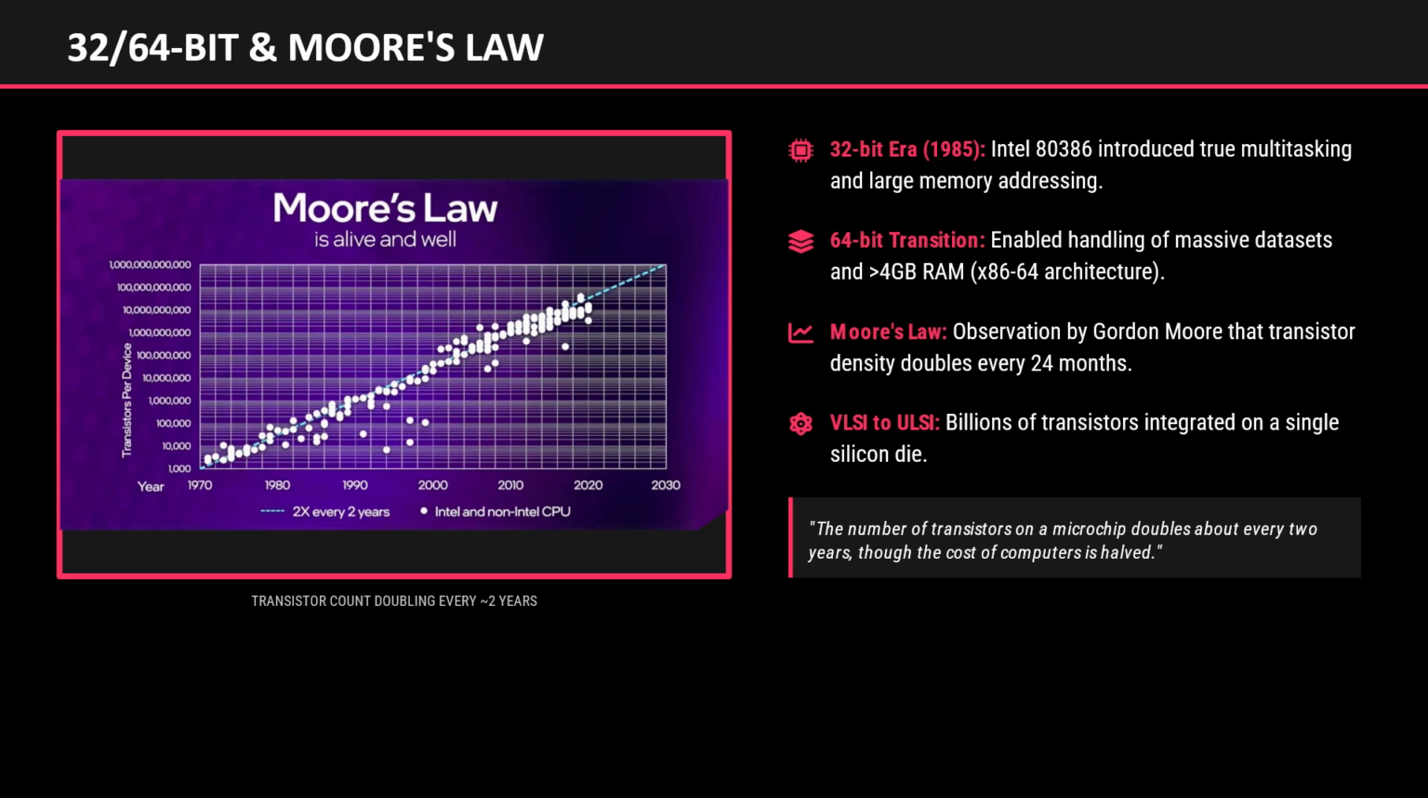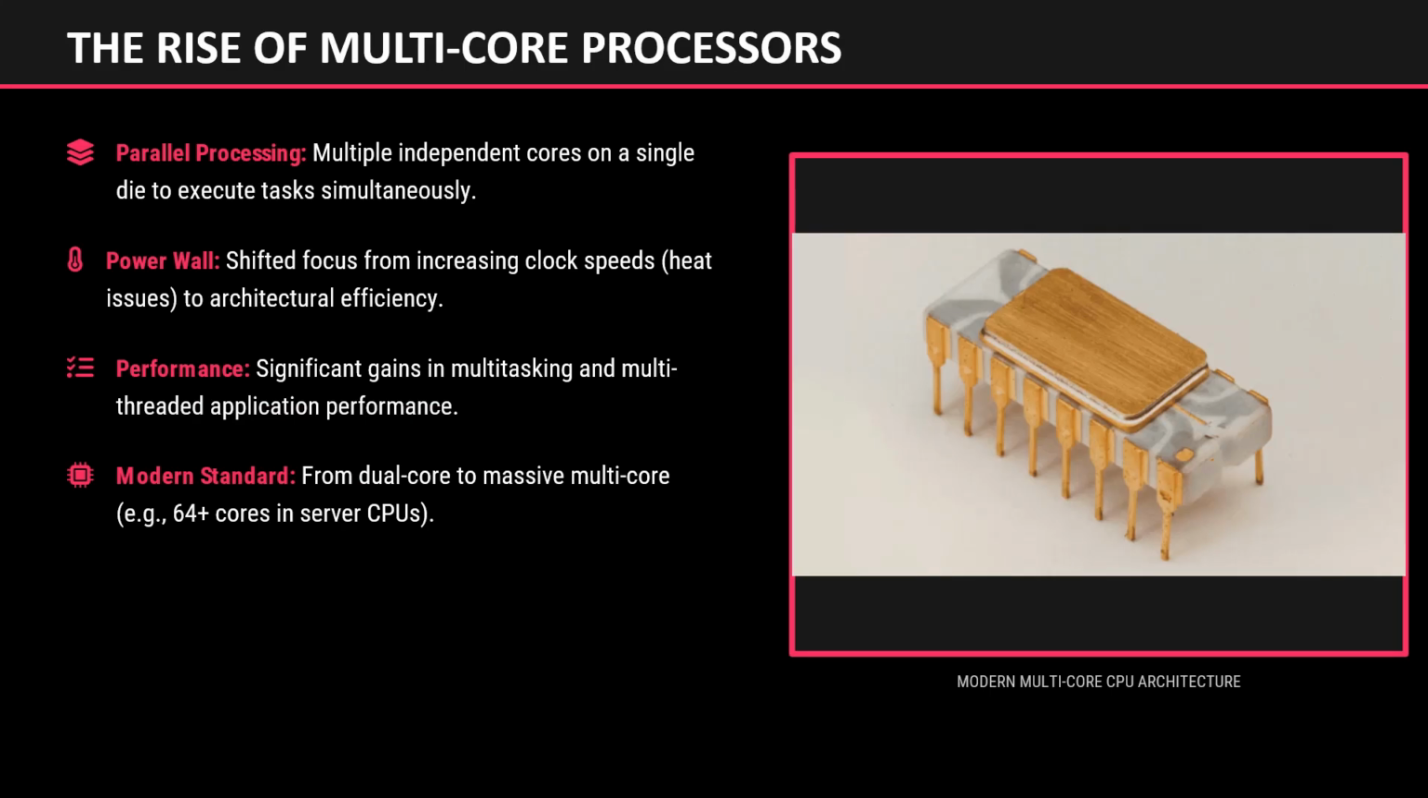In a multi-core processor, multiple independent processing cores are integrated onto a single chip. Each core can execute instructions simultaneously, enabling parallel processing. Multi-core processors significantly improve performance for multitasking systems, scientific computing, real-time data processing, and multi-threaded applications. Today, processors commonly include dual-core, quad-core, and even dozens of cores in high-performance server CPUs.